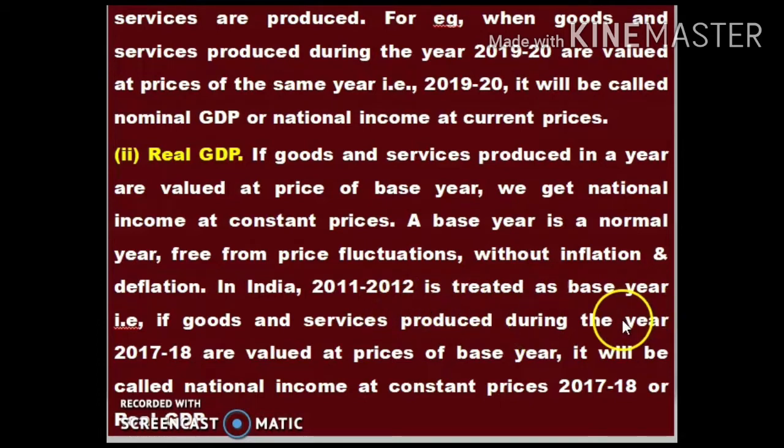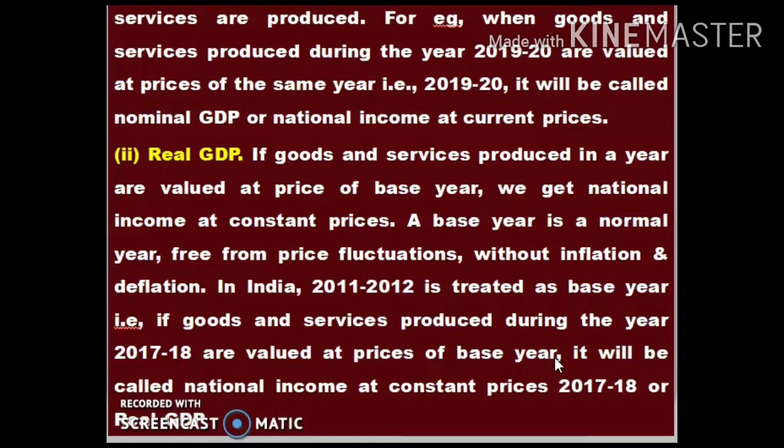That is, if goods and services produced during the year 2017-18 are valued at prices of the base year, we are comparing it with the base year, how is the production. In that year, 2011-12, there will not be any deflationary or inflationary situation.